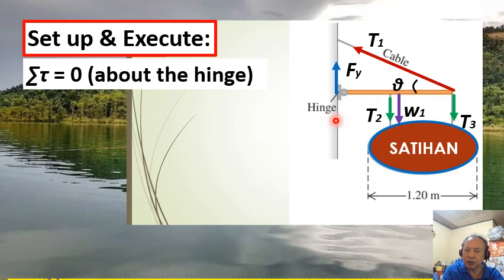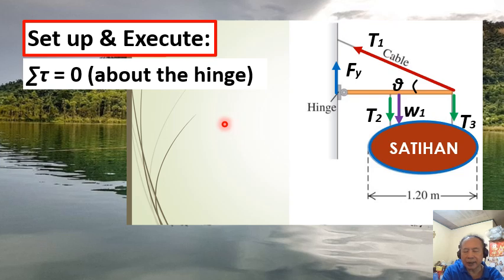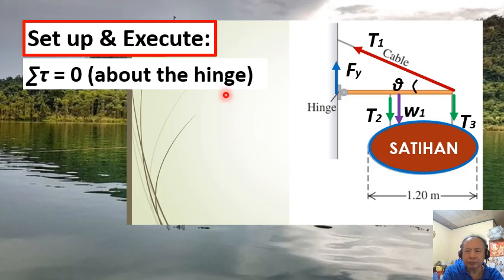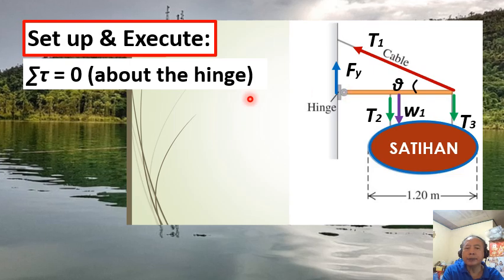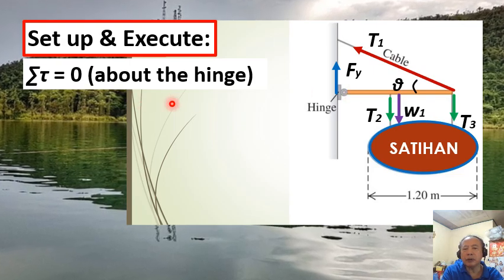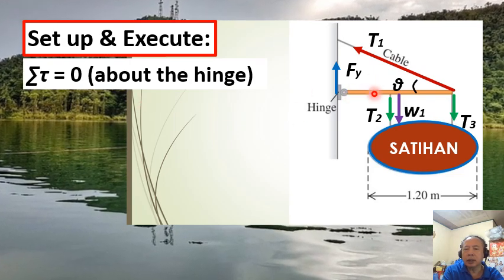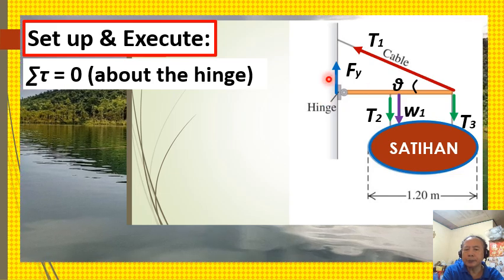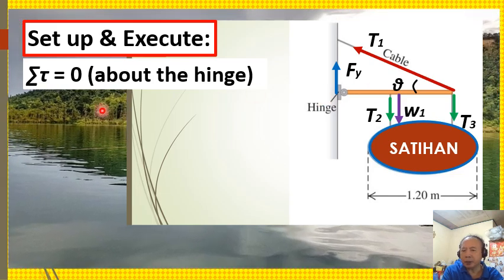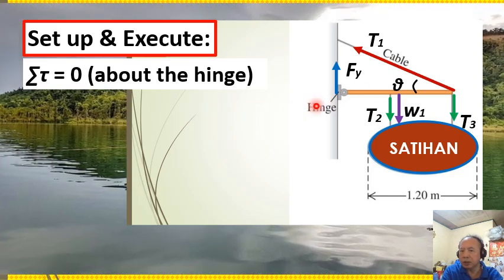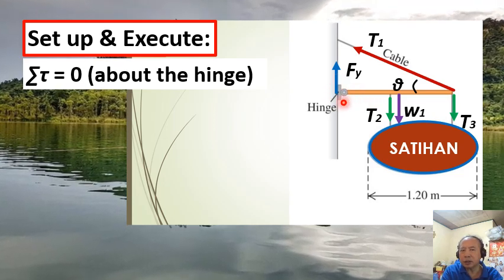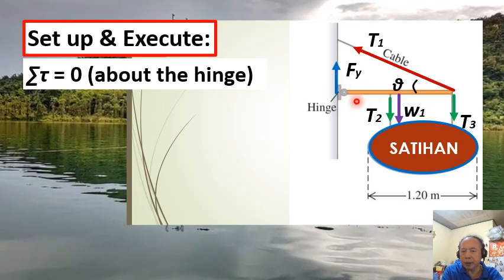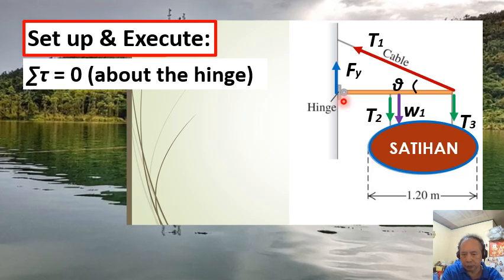So we choose the hinge as our axis of rotation, so that in the equation that we're going to establish, the force Fy will not appear. It's because the torque due to Fy is zero.